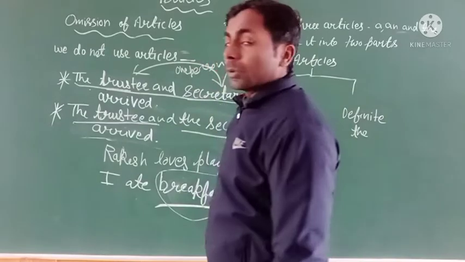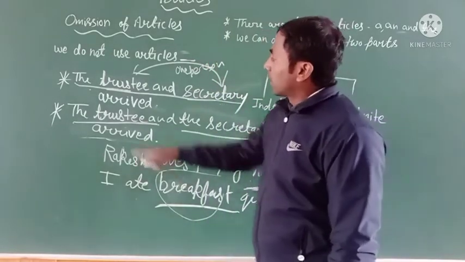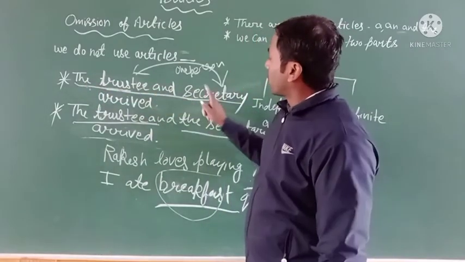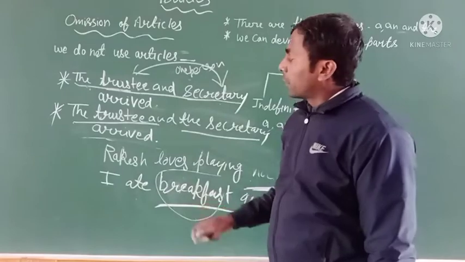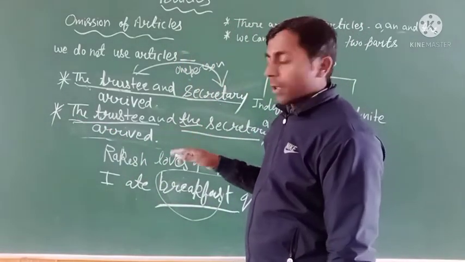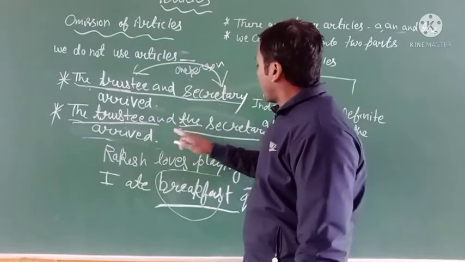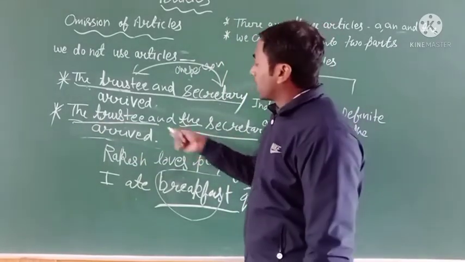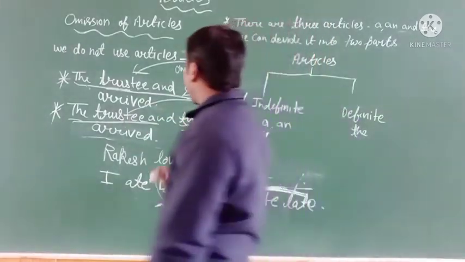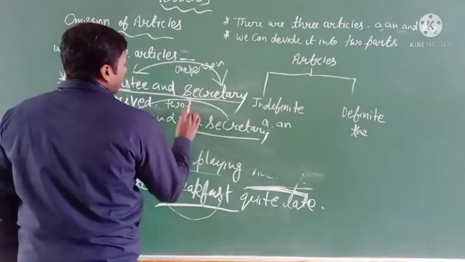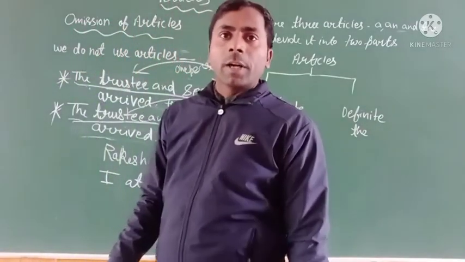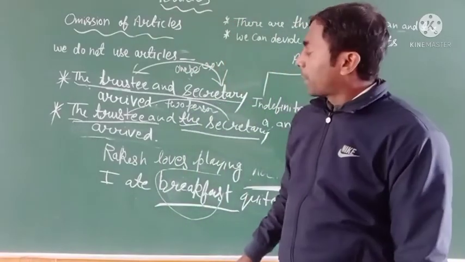So don't be confused. Here the words refer to one person. If the article is used for both words in the same way, like the trustee and the secretary, then it does not refer to one person; it refers to two persons.